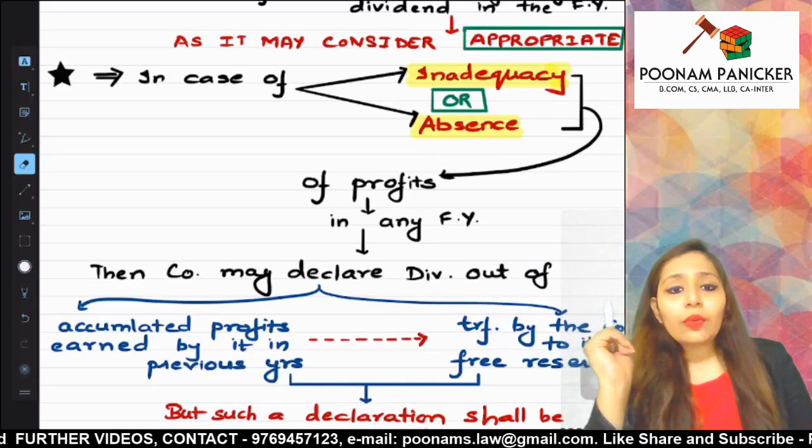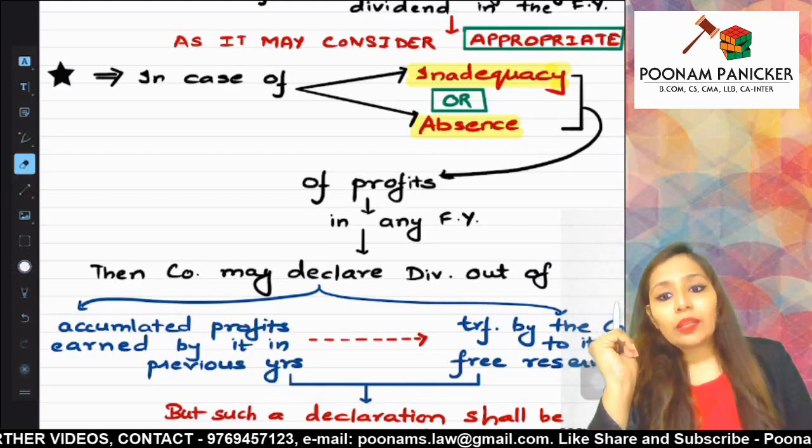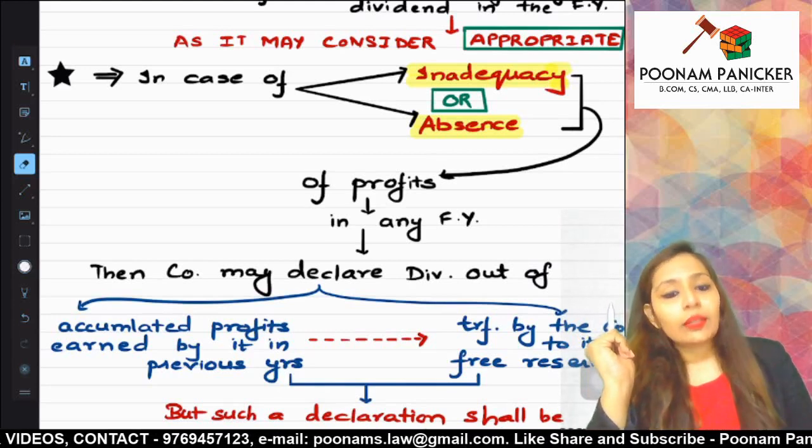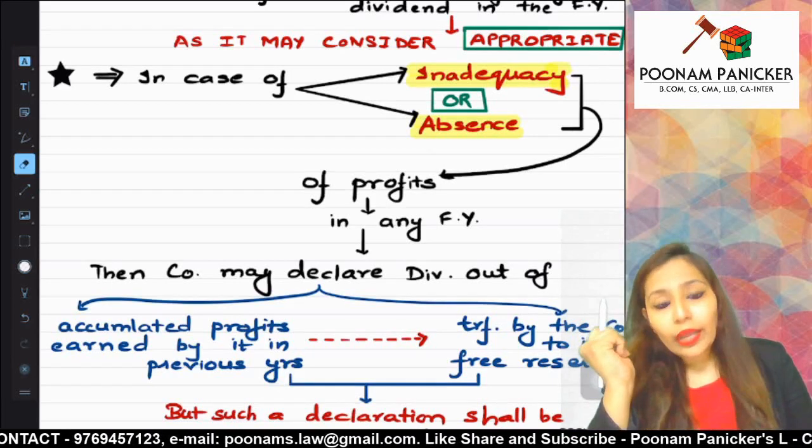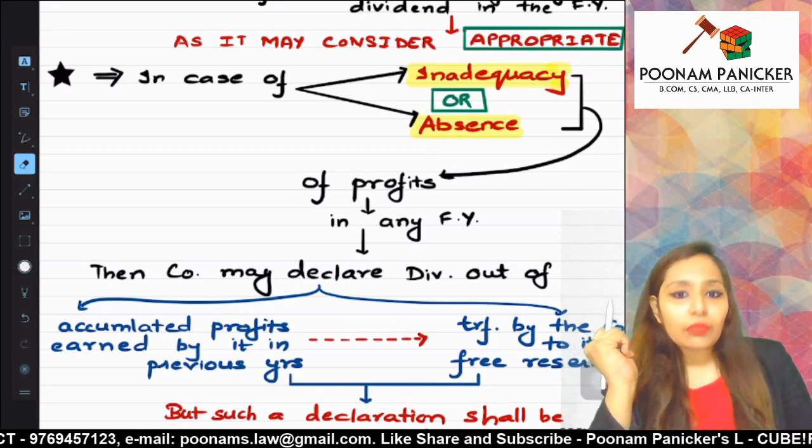So guys, now let us talk about a situation wherein in a particular year, a company is suffering from inadequacy of profits or absence of profits for declaration of dividend.